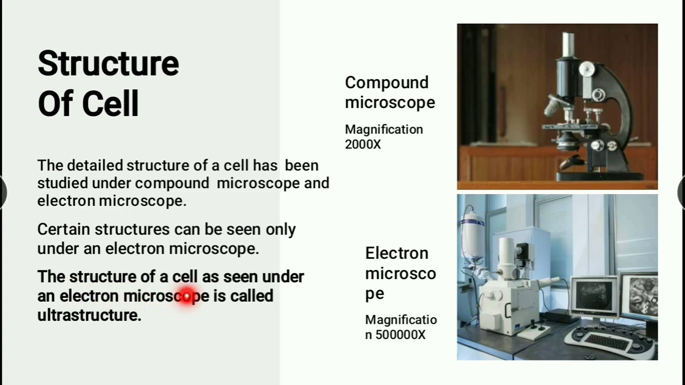The structure of a cell as seen under the electron microscope is called ultrastructure. Certain structures can be seen only under an electron microscope. So this is the compound microscope and this is the electron microscope. The compound microscope is also called a light microscope because it works with the reflection of light.